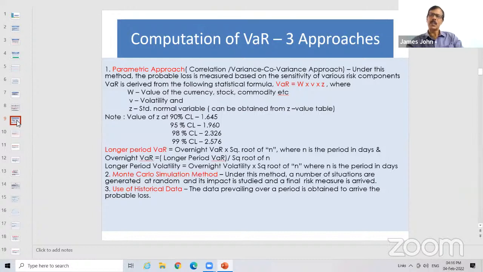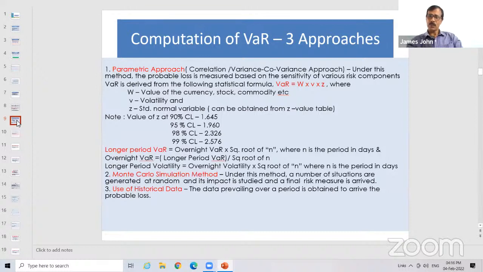In the examination, they will give it. It is not possible for you to remember all the values. Generally, they go for either a 90%, 95%, 98% or 99% confidence level. If it is 99%, the value of Z is 2.576. Otherwise, it is 2.326, 1.960, 1.645. Generally, they will give the value of Z.